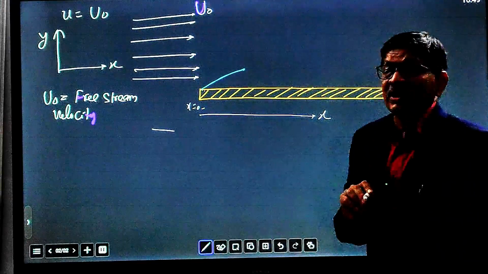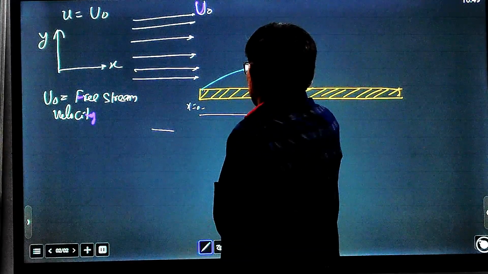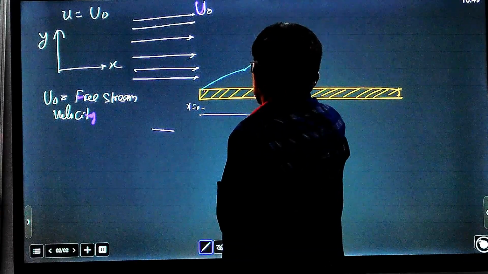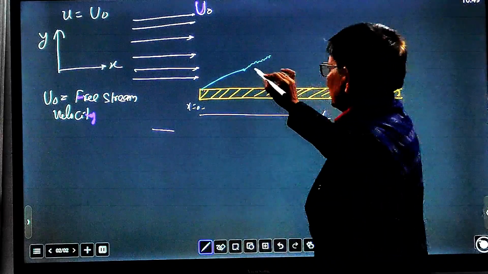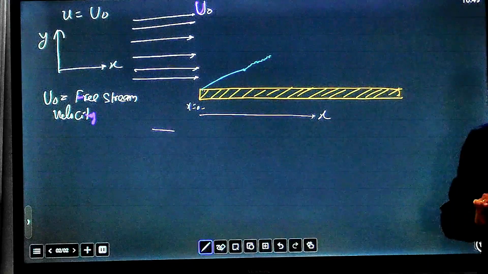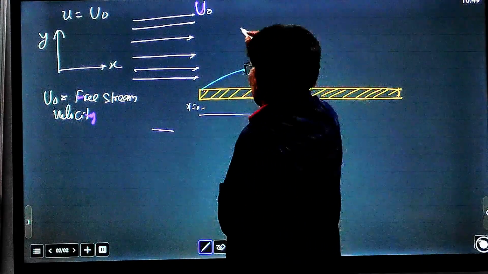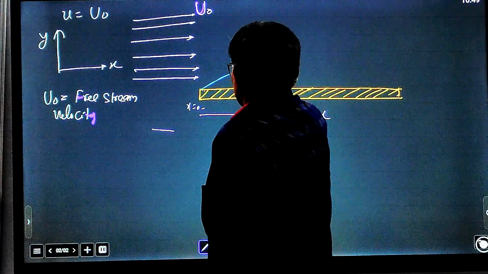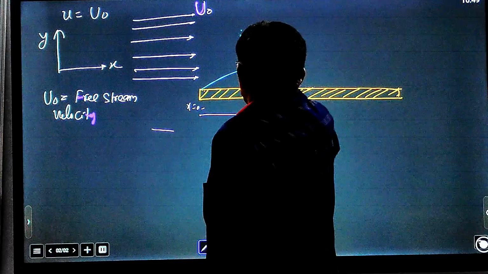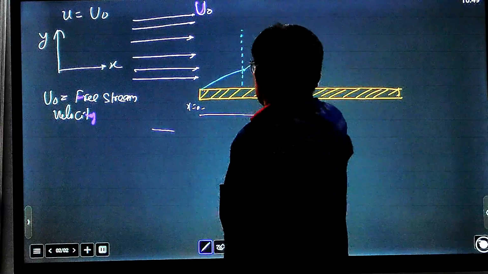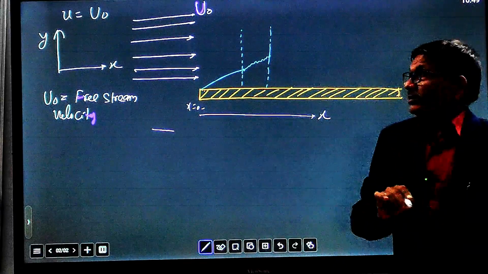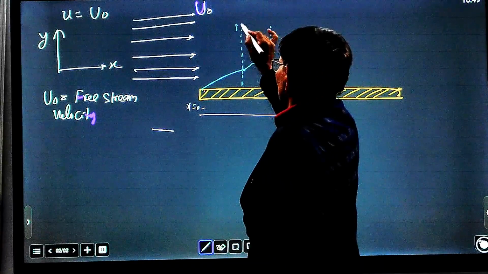the flow up to this point is totally laminar, and moving from this point there is transition, because fluid velocity becomes higher and the Reynolds number becomes more effective. So transition will take place in this region, and the Reynolds number is going higher. This is the start of turbulence here. This is 1 and this is 2.